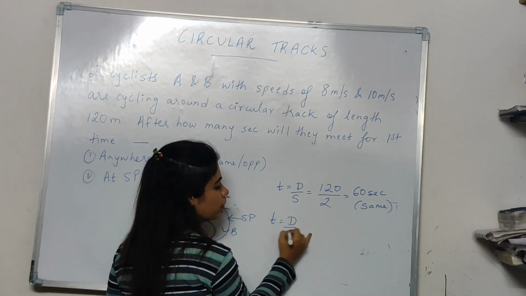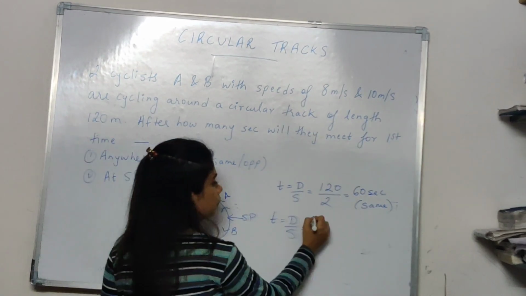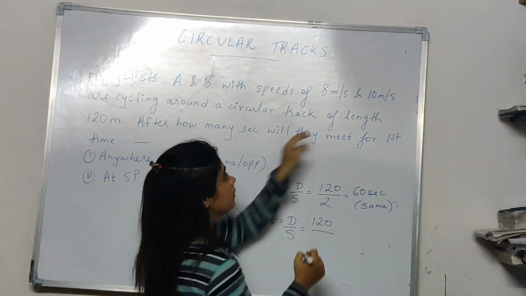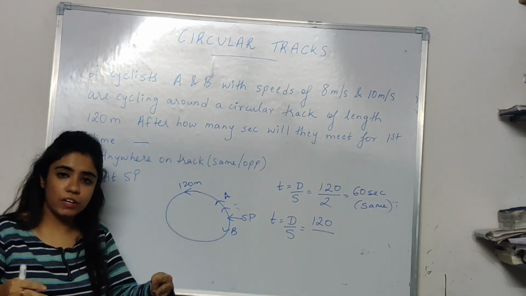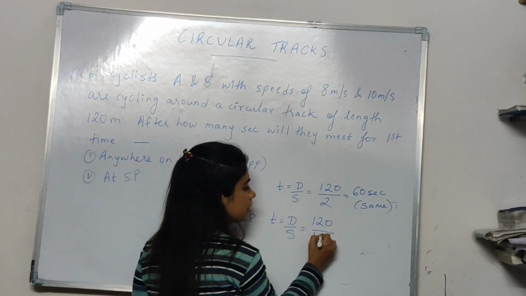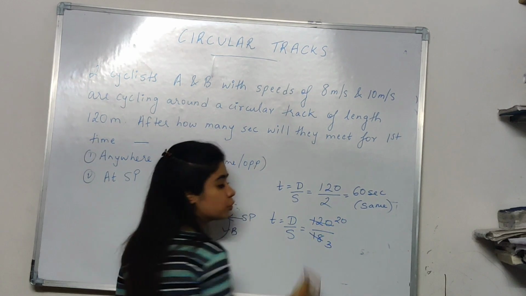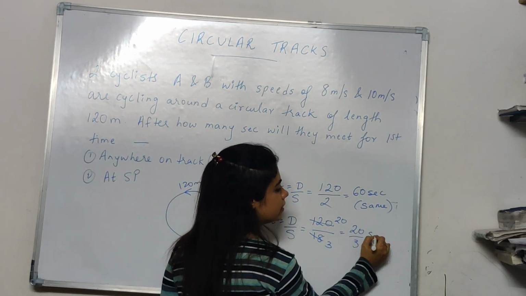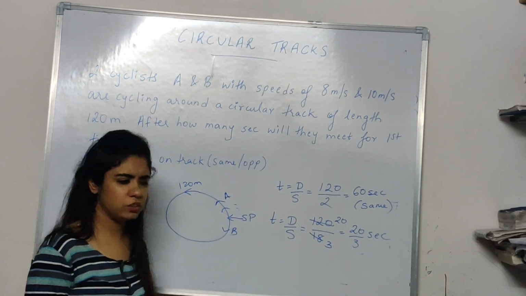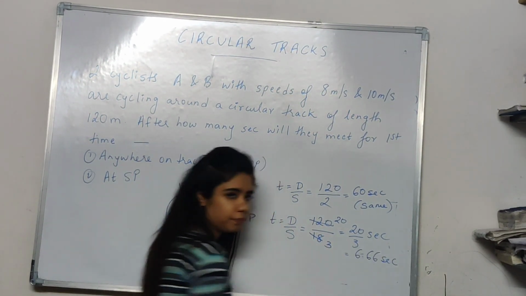Time is distance upon speed. The distance will again be the length of the track, which is 120, upon the relative speed, which will be 10 plus 8 because they are moving in opposite directions. So this becomes 18. Correct? So 6 3s are 18, 6 2s are 12, so 20 by 3. So after 20 by 3 seconds, they are going to meet. You can also write it as 6.66 seconds.